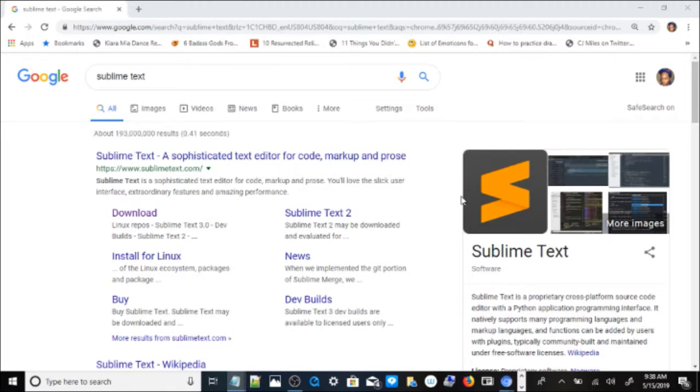Today I'm going to show you how to download Sublime. It's a program for coding and markup. Just go into your favorite browser and click on the first link.